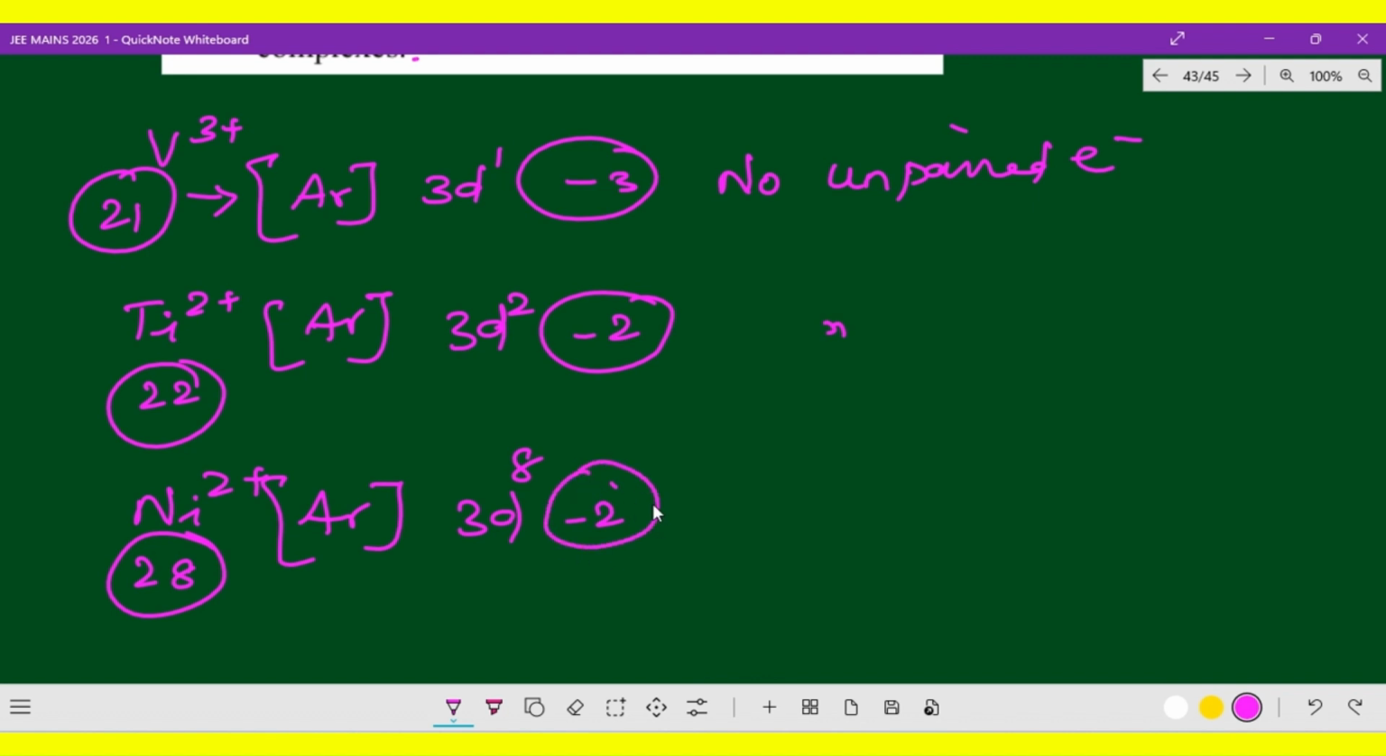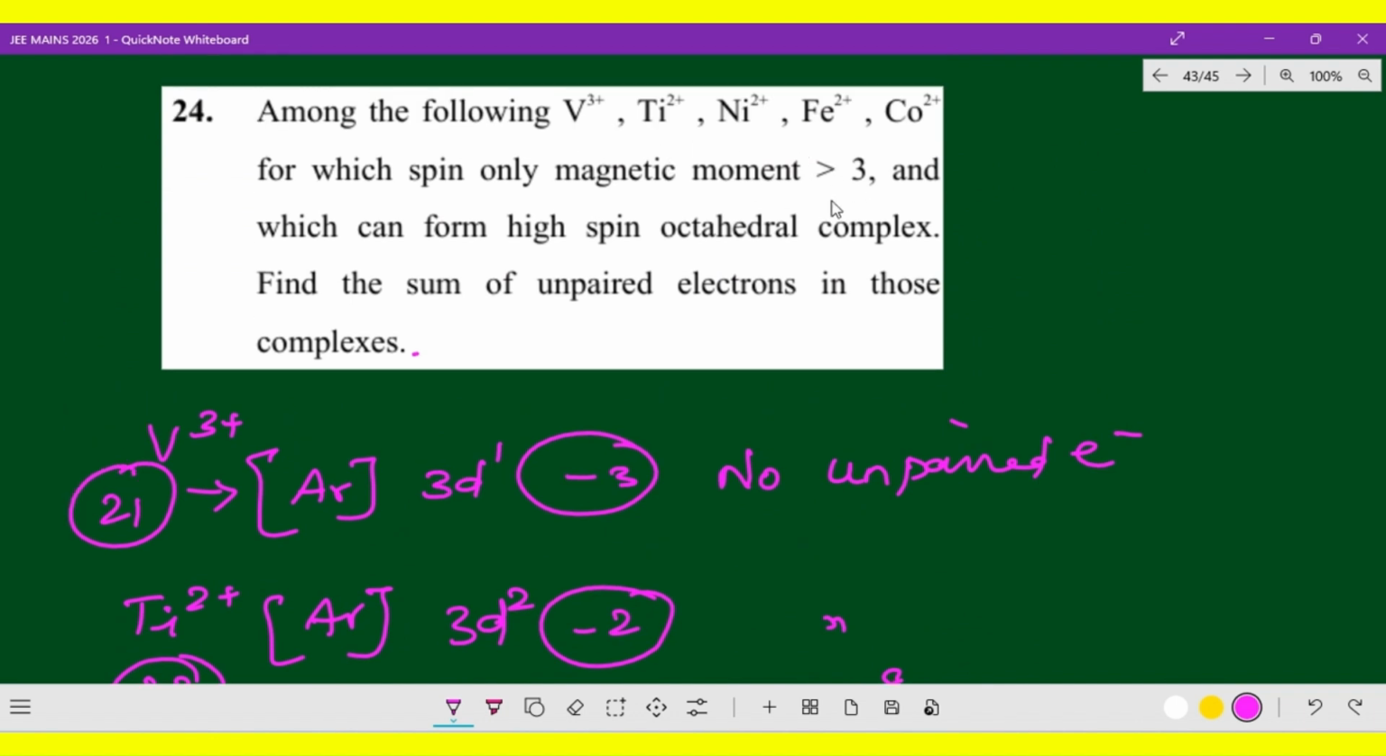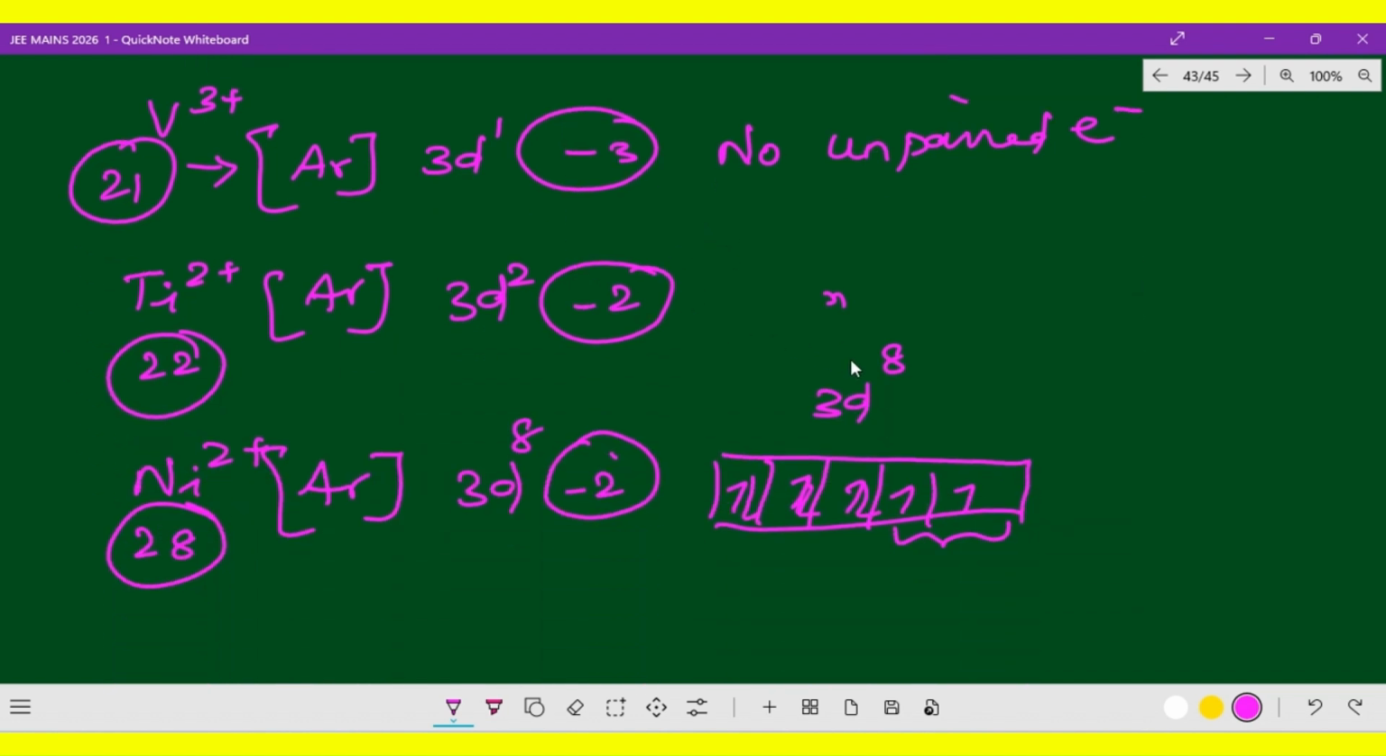3d8. Okay, 3 minus 2, so 8 only. When we go for that electronic configuration, 1, 2, 3, 4, 5, 3d8. Okay, 1, 2, 3, 4, 5, 6, 7, 8. So two unpaired electrons. But in the question they are asking magnetic moment greater than 3 and can form high spin. Actually here nickel is low spin only, and moreover the unpaired electrons are 2 only, while they are asking for more than 3. So this will not be applicable.